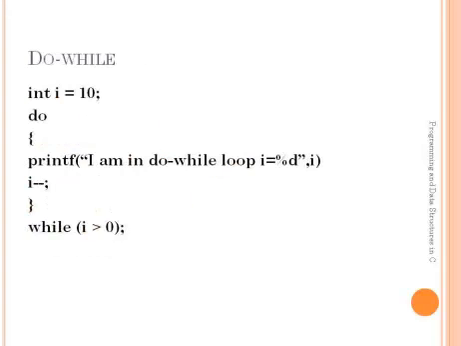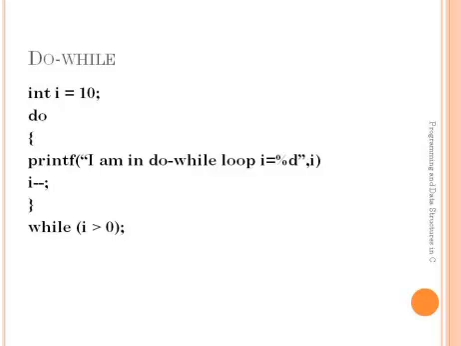Consider one example on the do while statement. Here 10 is assigned to i. Do, printf, I am in do while loop, i equals %d, comma i minus minus. First it evaluates the statements. So the output of the program is I am in do while, and i equals 10. After that it will perform i minus minus, which means i equals 9.